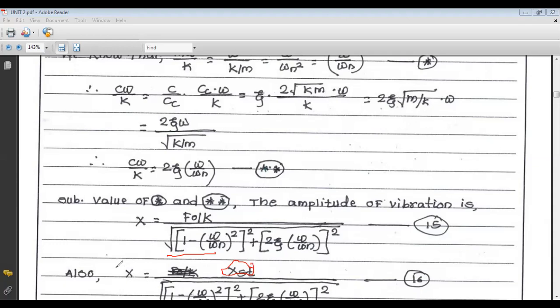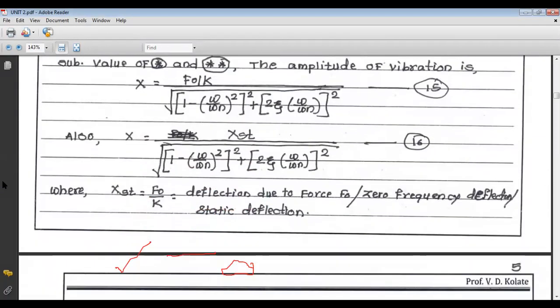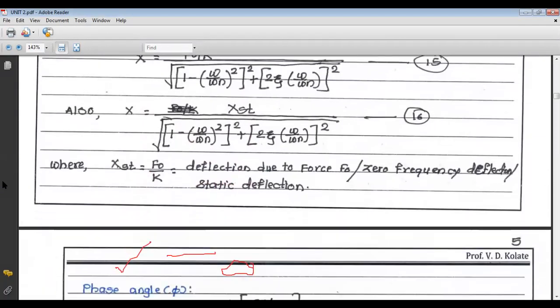So this is your displacement. Now similarly, we can find out phi. xst is equal to f0 upon k. It is called deflection due to the force f0, or zero frequency deflection, or static deflection.